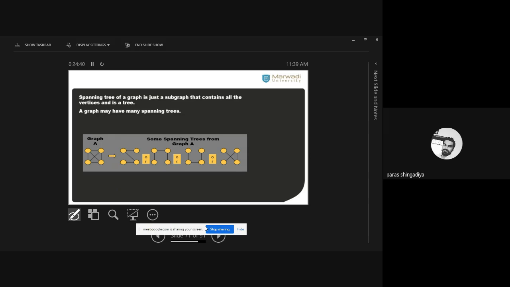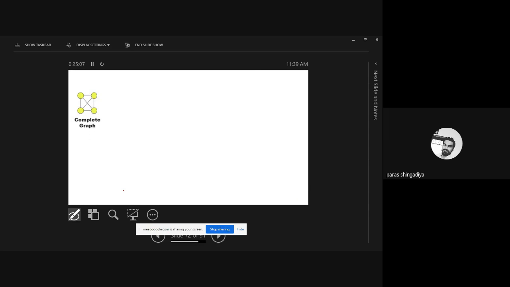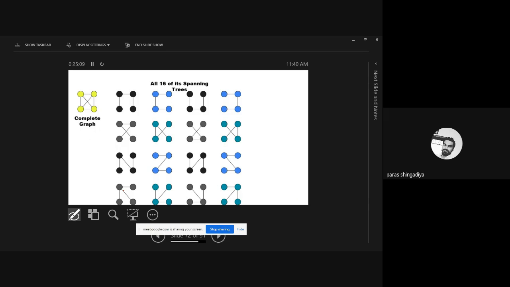One of the graphs is K4. That is graph K4 given here, and you can see its circuit rank. There are 6 edges and 4 vertices. So 6 minus 4 plus 1 is equal to 3. 3 is your circuit rank. Means you have to delete 3 edges to make this graph a tree. Okay, to make the K4 a tree. So these are the possible spanning trees of the K4. I consider 4 here, and those are all the spanning trees of the K4. Okay, a total of 16 spanning trees you can create in the K4 graph.